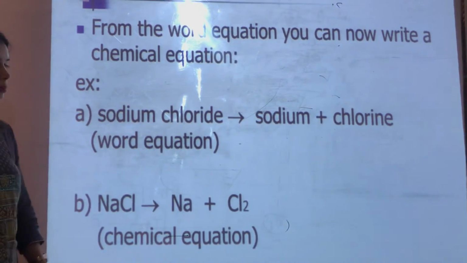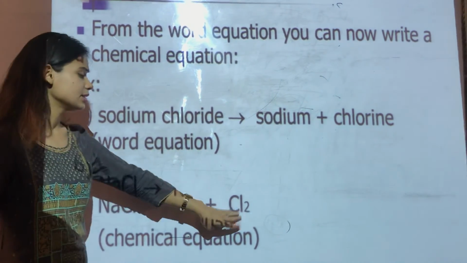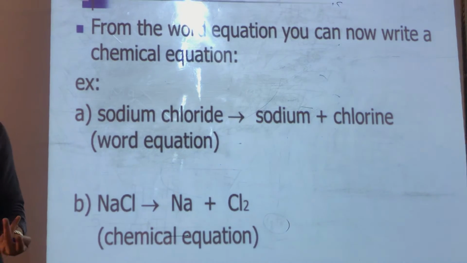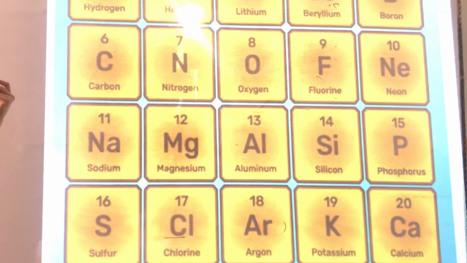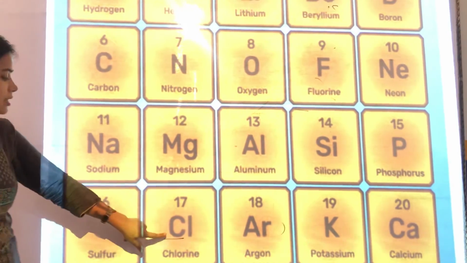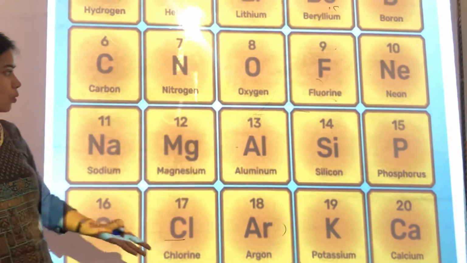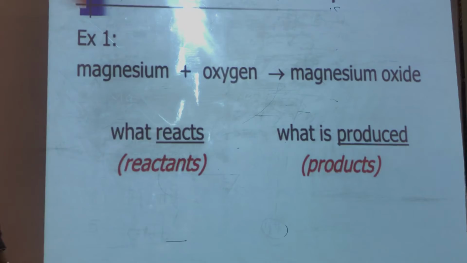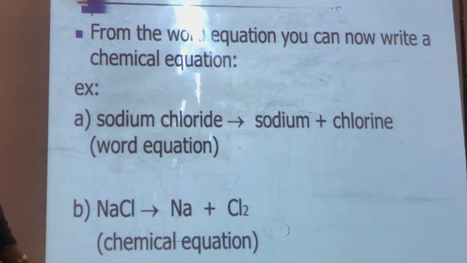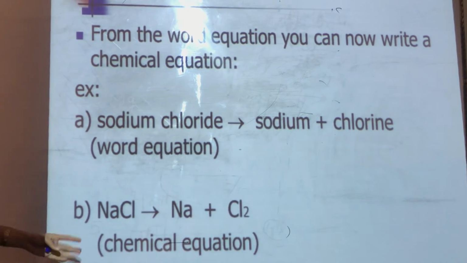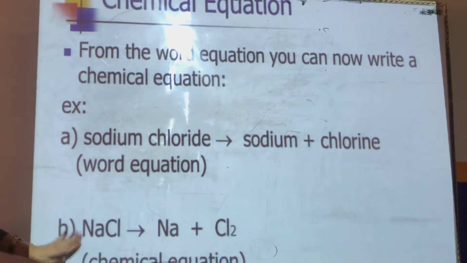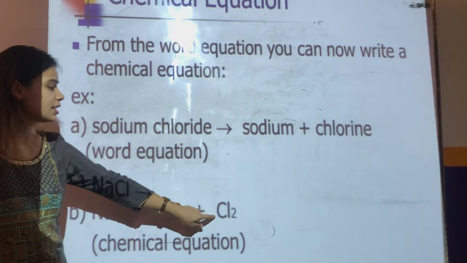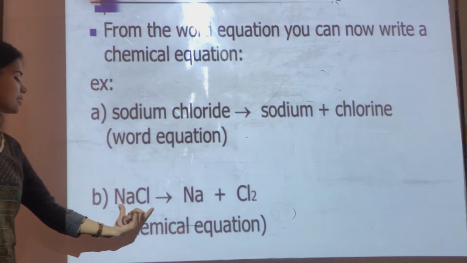Now you all must be wondering why ma'am is writing Cl2 and O2 if their symbols are Cl and O. Yes, I have told you that for chlorine it is Cl, for oxygen it is O. But still we are writing O2 and Cl2. Why? We will discuss it a little later. So sodium is Na and the symbol for chlorine in a chemical equation is Cl2. And this is NaCl.